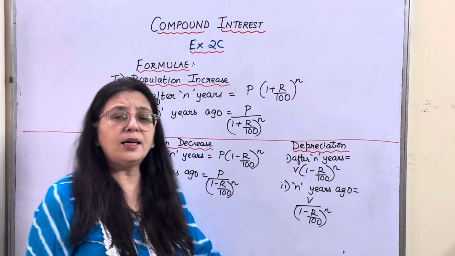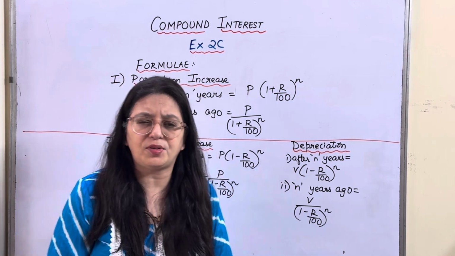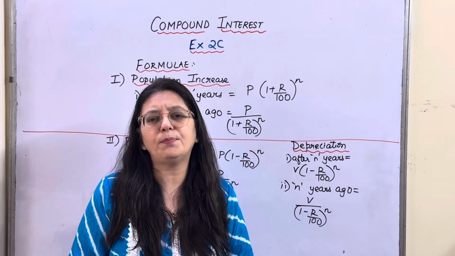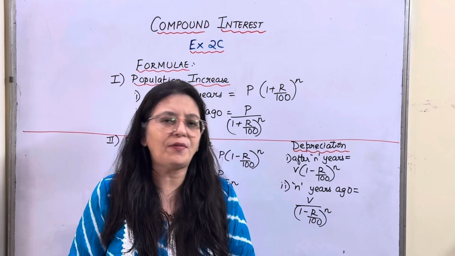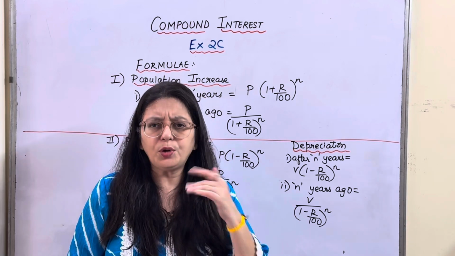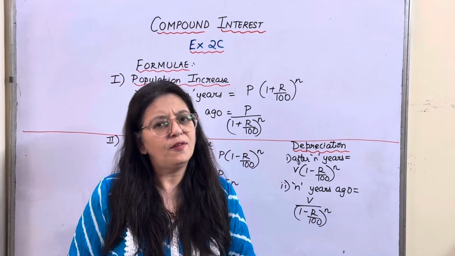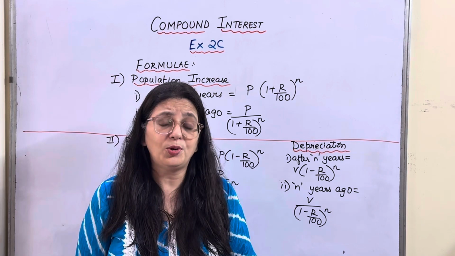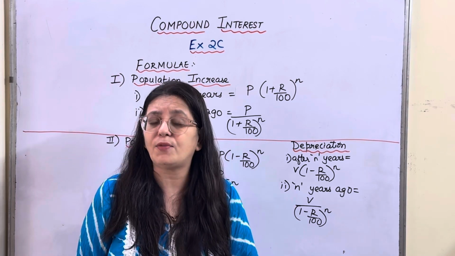Then comes depreciation. What do you mean by depreciation? Say for example, you purchased a machinery for 1 lakh rupees. After 2 years, you want to sell the machine. Will you get the same price? No. You will get a price which is less than 1 lakh rupees.